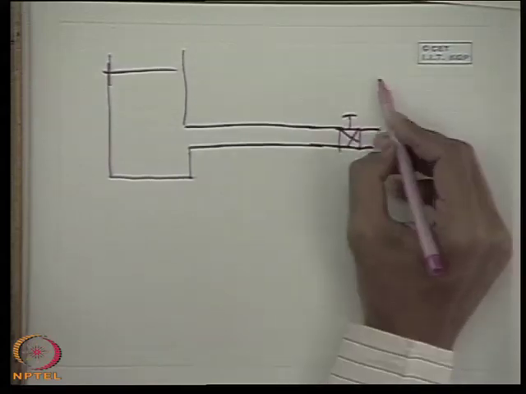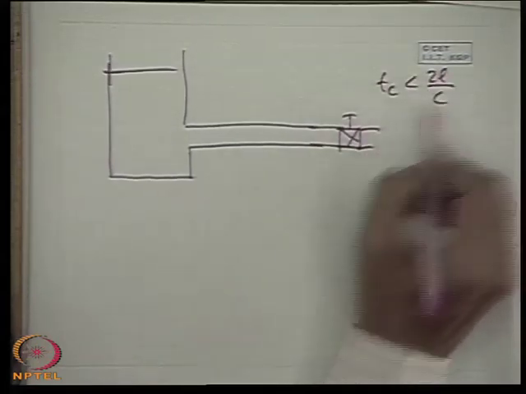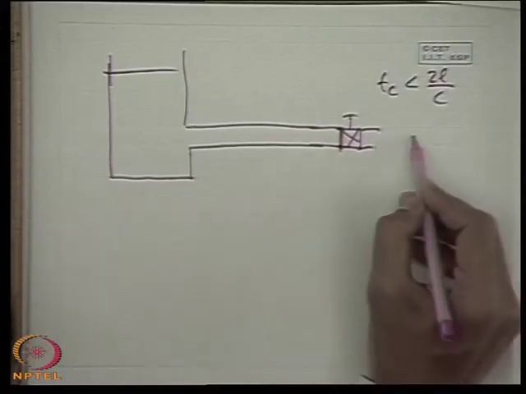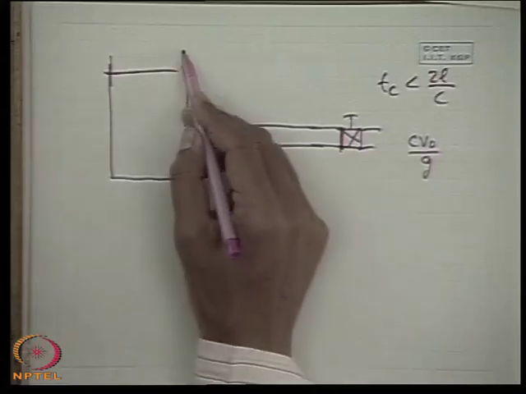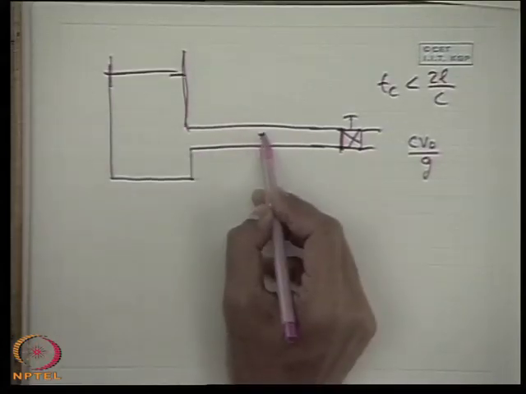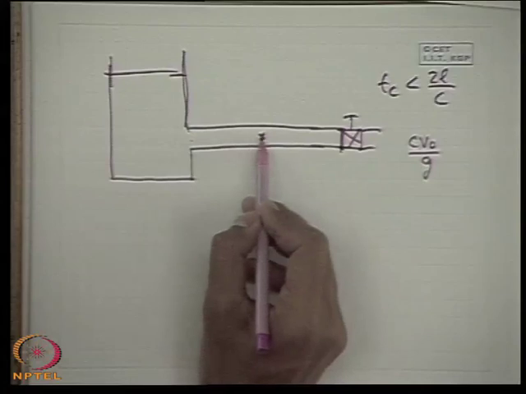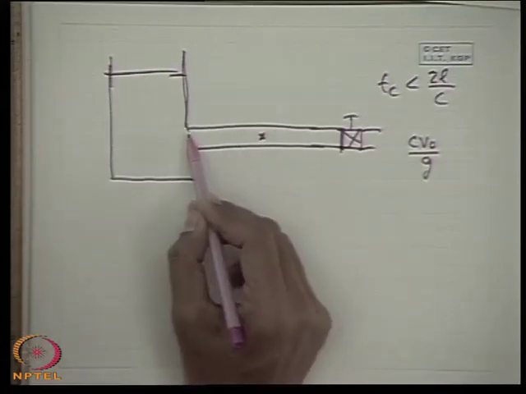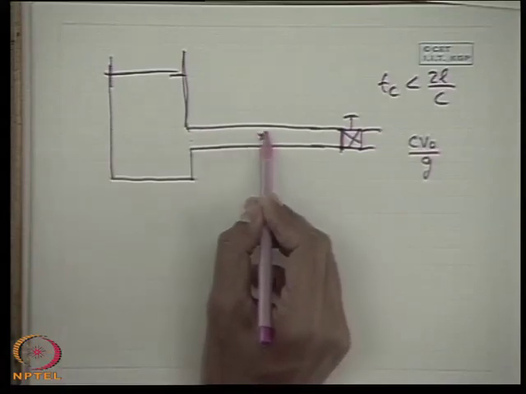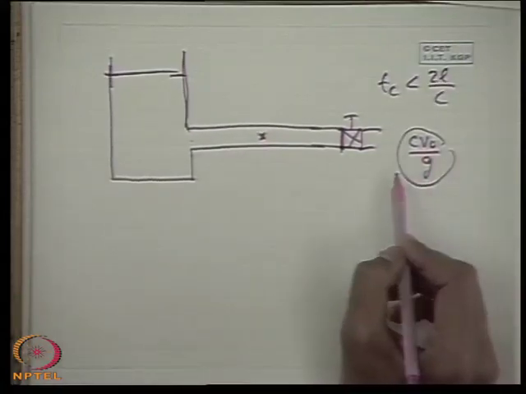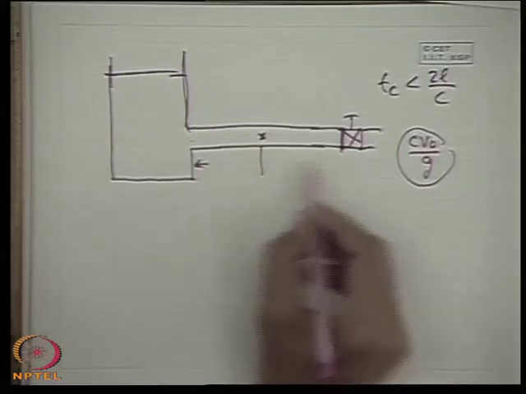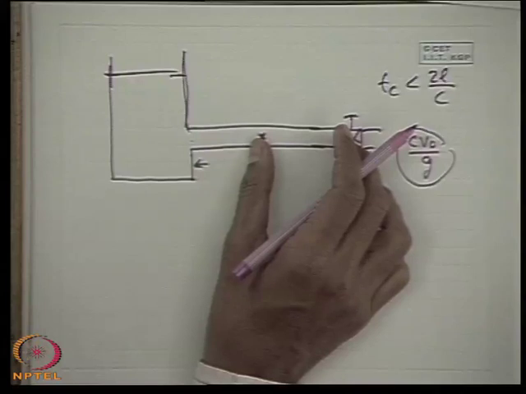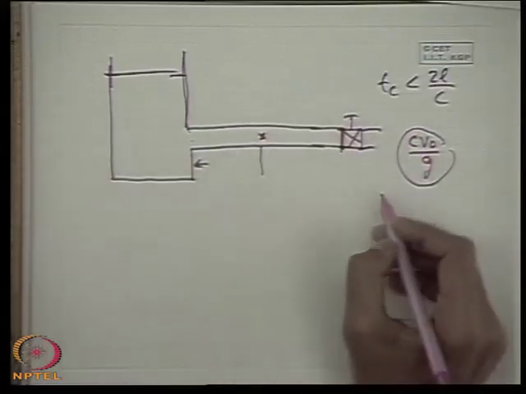This is because if the valve closure time Tc is less than 2L by c, then at the valve end the pressure rise developed is c V0 by g, but this is not true for any other point. This is because the time taken for any other point to receive a negative pressure wave after a positive pressure wave has changed its head will be less than that needed to suffer the maximum change in head. So let us find out up to what length the pipe will be suffering the maximum change in head.